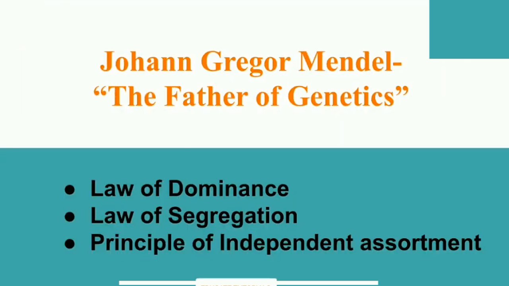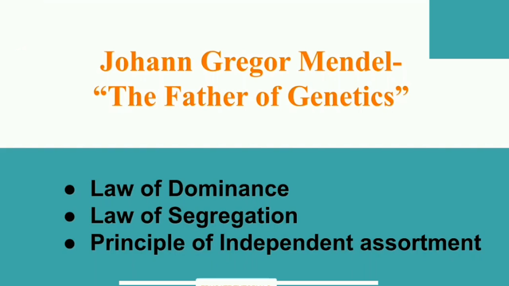Now let's study the father of genetics, Gregor Mendel. He carried out an experiment on the garden pea plant to prove the inheritance pattern of a trait of living organisms.